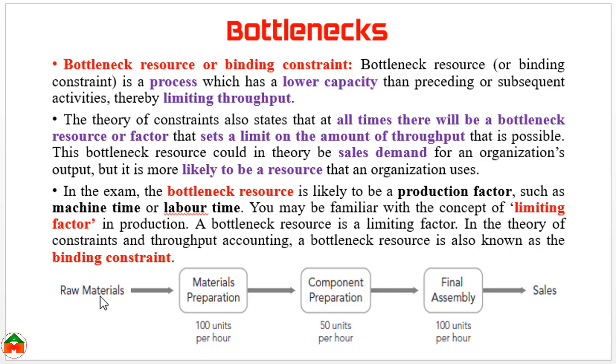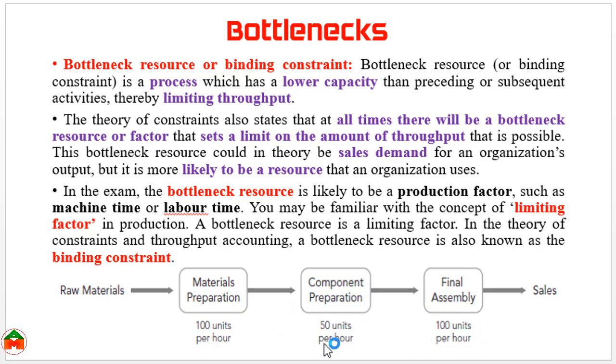We can see this is a process. Raw material is input, then we get the sales. In the middle of this production process, we need to do material preparation, then component preparation, and finally assembling. Suppose in our production process, material preparation can do 100 units per hour. On the other hand, component preparation can do 50 units per hour. And finally, the assembling unit can do 100 units per hour.